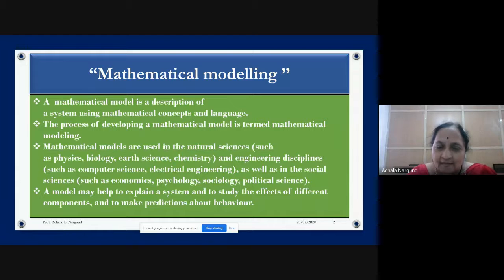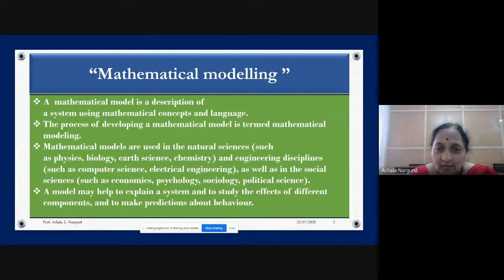If you write that 10 apples plus 6 bananas is equal to 16 fruits, you will write it as 10a plus 6b is equal to 16f. Yes, this is mathematical modeling. The concept is, I want to say how many fruits are there with me and what type of fruits are there. So this is the explanation I am giving. So 10a plus 6b is equal to 16f. This is mathematical modeling of that.